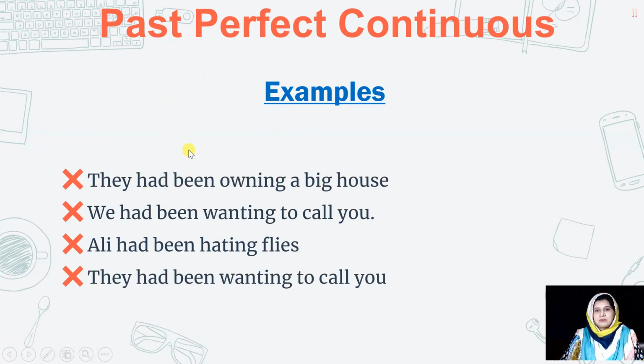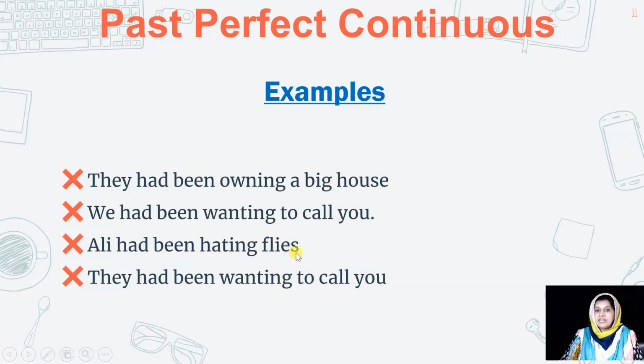Okay, let's see some examples and you will see whether they are correct or incorrect. They had been owning a big house. Do you think it is correct? No, it's incorrect because owning is a stative verb. So how should we say? They had owned a big house, right? That would be fine. We had been wanting to call you, right? You can say we had wanted or we wanted to call you, as simple as that.